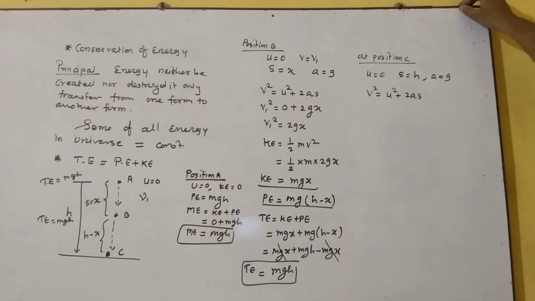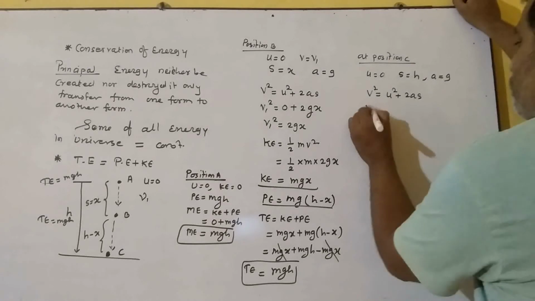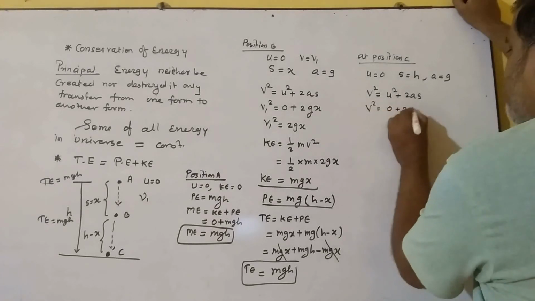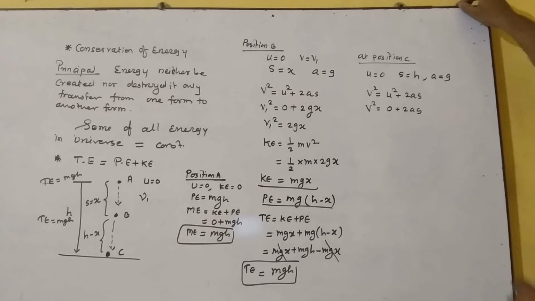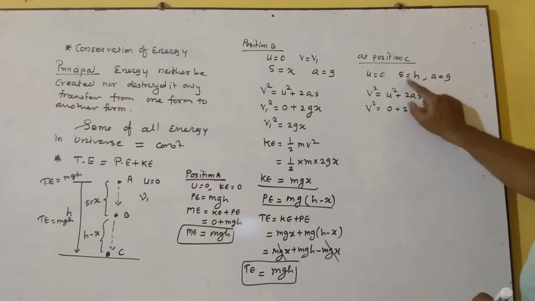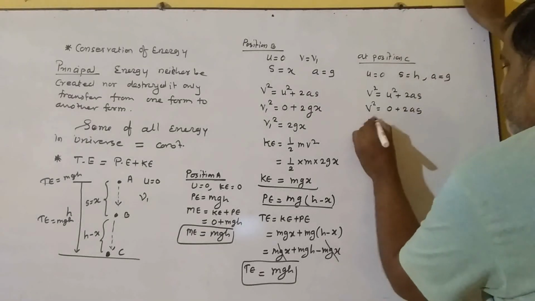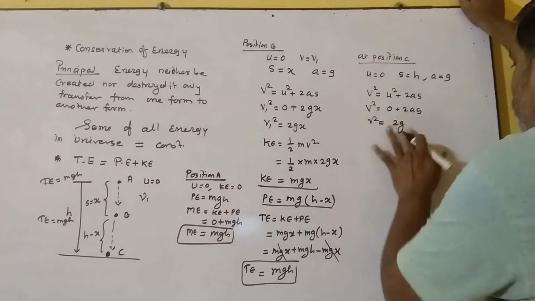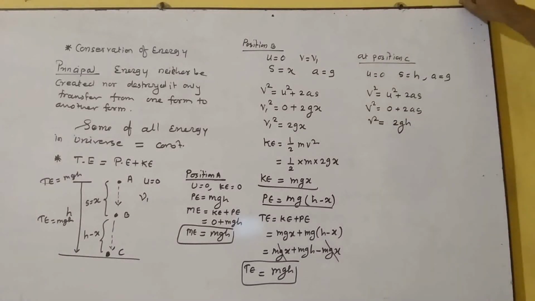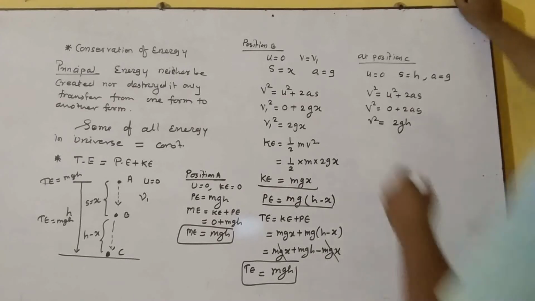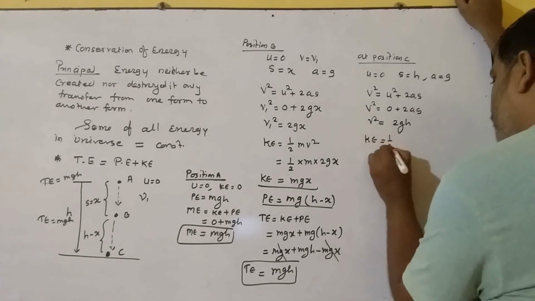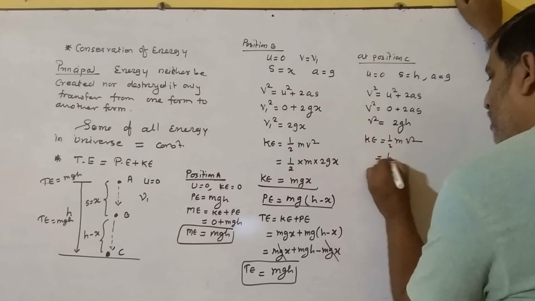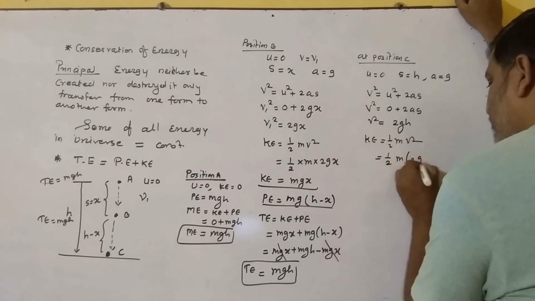Now here we have the equation v square is equal to u square plus 2as. The same equation we will use. So v square is equal to 0 plus 2as. And what is the value of a and s? a means g, s means h. So v square is equal to 2gh, right? Again, kinetic energy is equal to half of mv square, so half of m into 2gh.